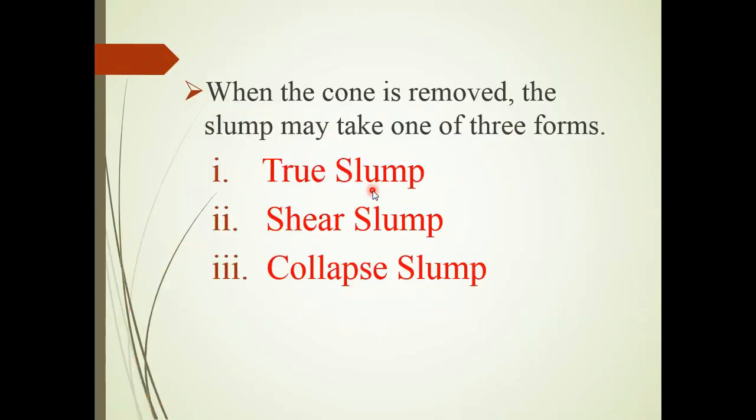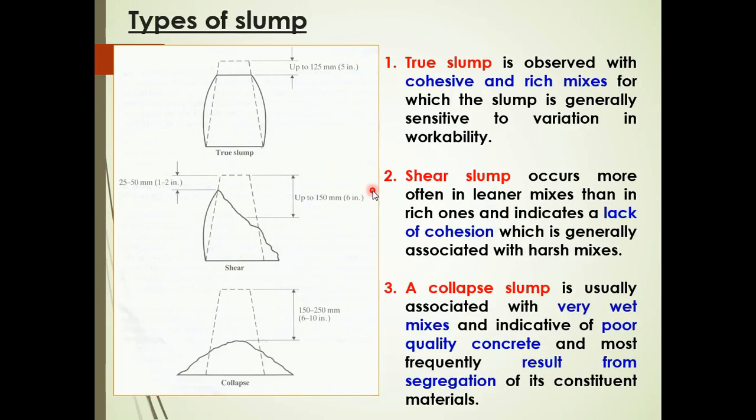When the cone is removed, the slump may take one of 3 forms: true slump, shear slump, or collapse slump. Okay, so true slump means we have a cohesive or rich mix, where the slump is generally sensitive to vibration in workability. Okay, so it's a very smooth slump.